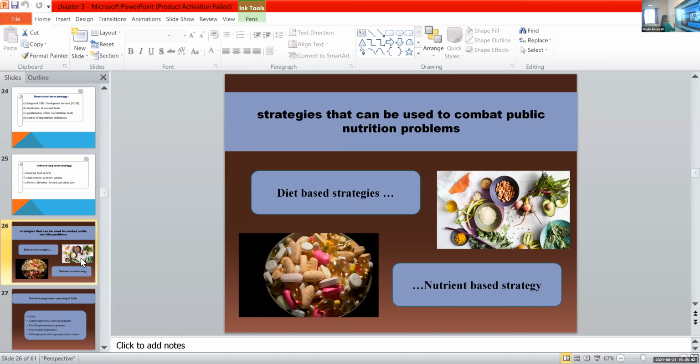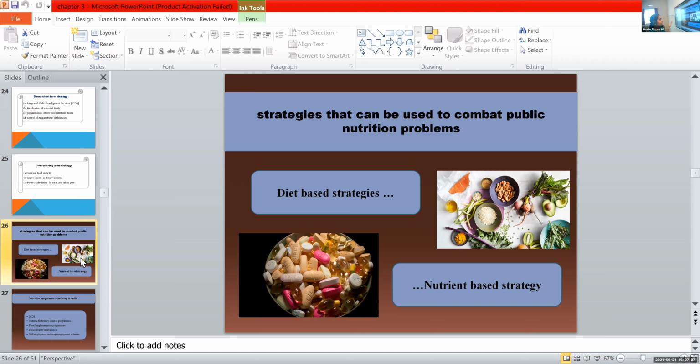Then we have another two types of strategies, other than the indirect and direct strategies of the national nutrition policy. One is the diet-based strategy and the other is the nutrient-based strategy. This diet-based strategy is otherwise known as the food-based strategy.